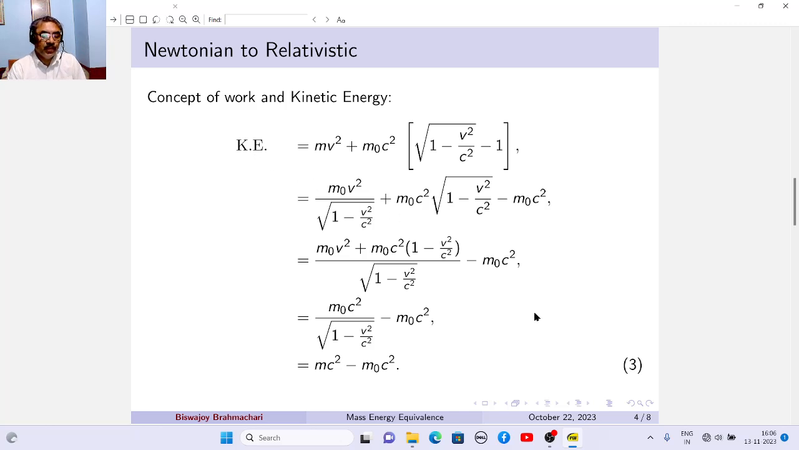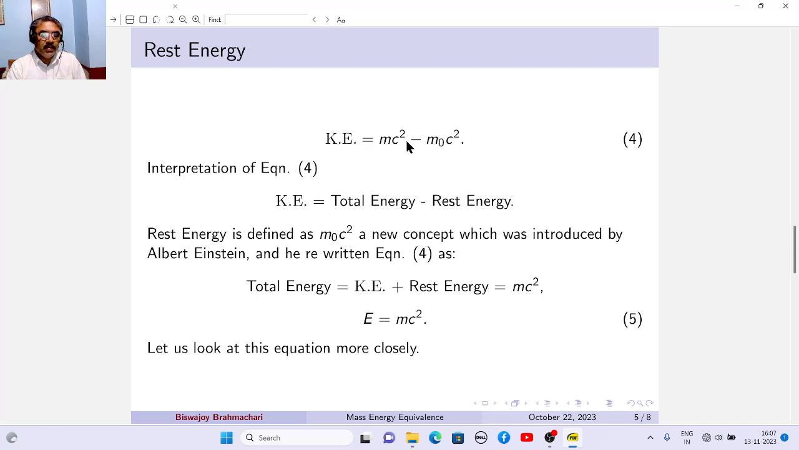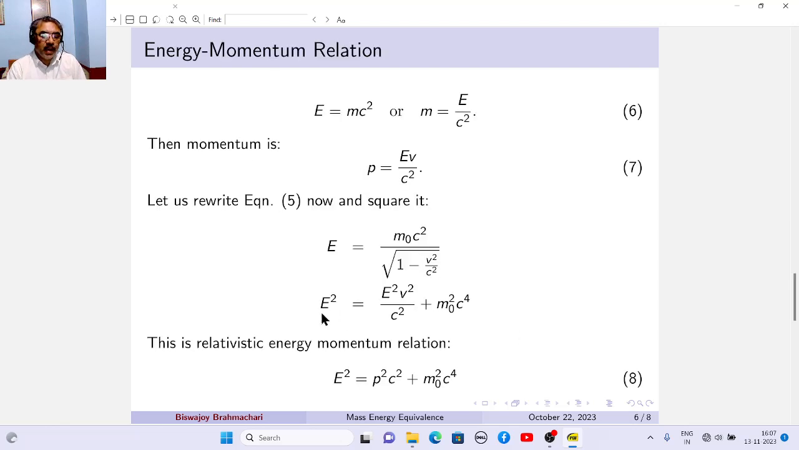So that is again slightly different from the classical expression of half mv squared. We can add kinetic energy plus m0 c squared and we have mc squared. So that means the E in E equal to mc squared is the kinetic energy plus the rest energy. So this is E equal to mc squared, Einstein's famous equation, which is probably one of the most famous equations in physics, and it relates mass with energy.